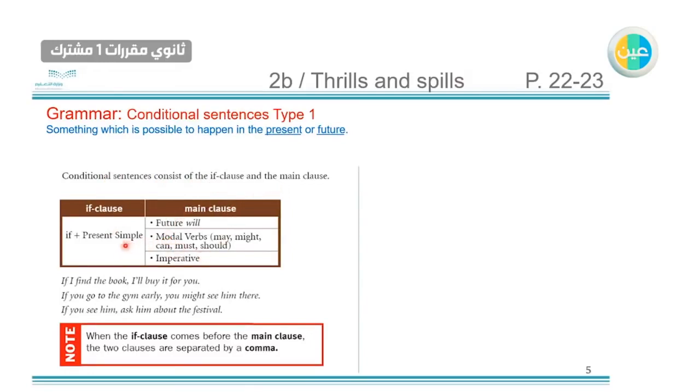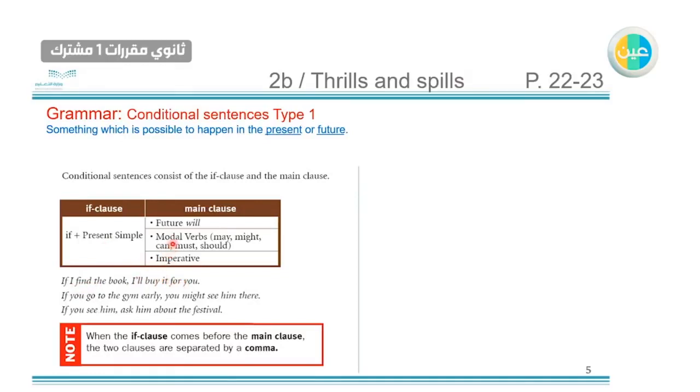So we have two types. If plus present simple, and the main clause consists of future will or a modal verb. So we have three usages here. For example, for the first one, if plus present simple and then future will. If I find the book, I will buy it for you. So this sentence is about the future, and here as you can see the if clause, if I find the book. So find is in the present simple, and I will buy it for you is in the future.